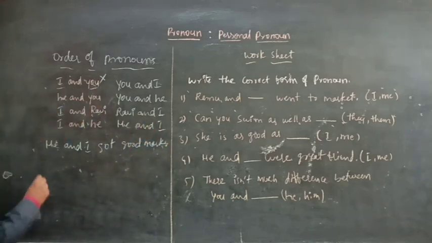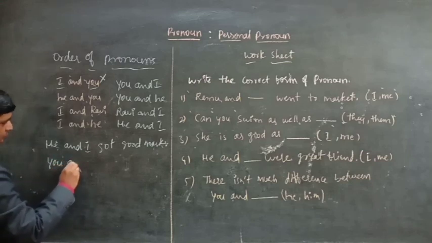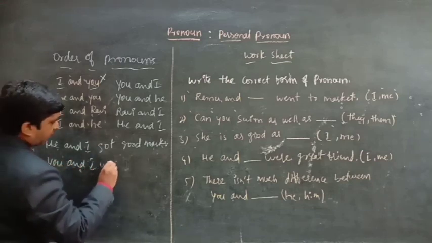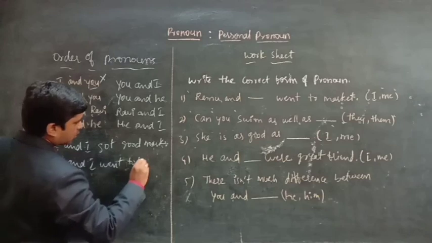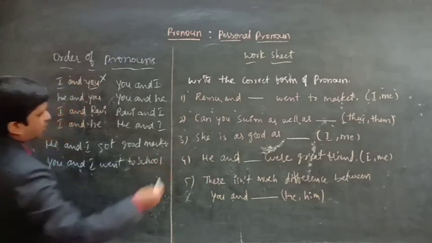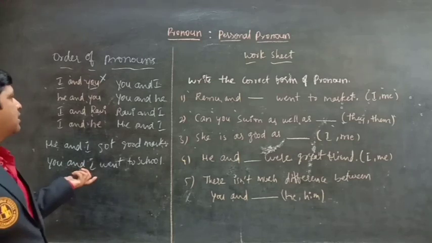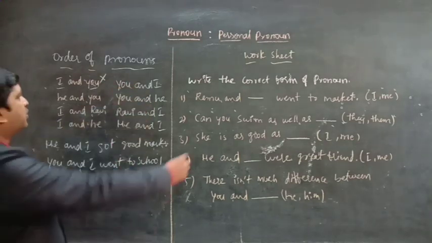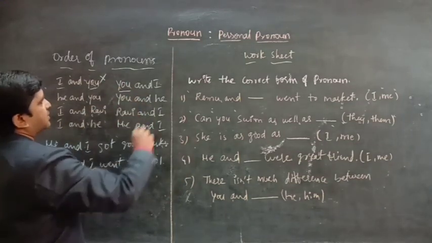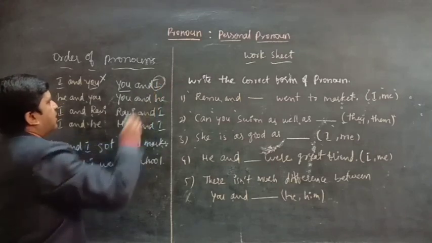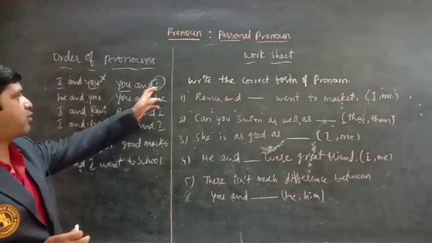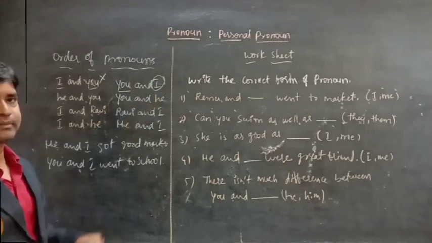You and I went to school. Don't forget this order. This is very important. Always give preference to other persons over I. After writing all the other persons, you have to write I.